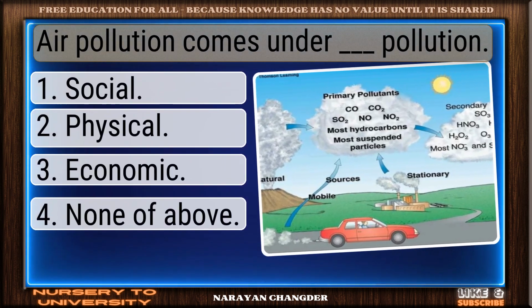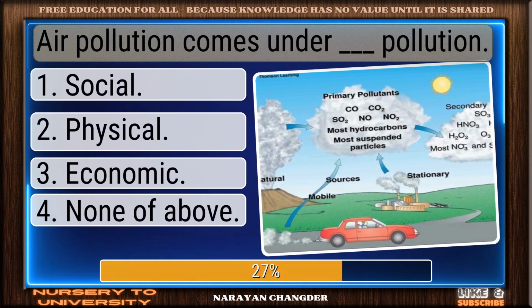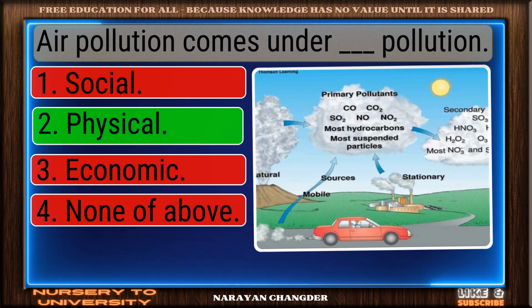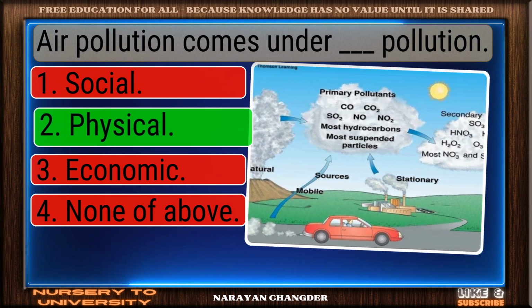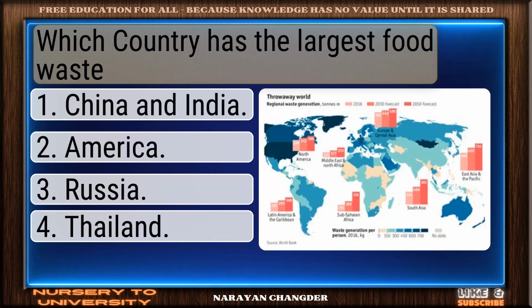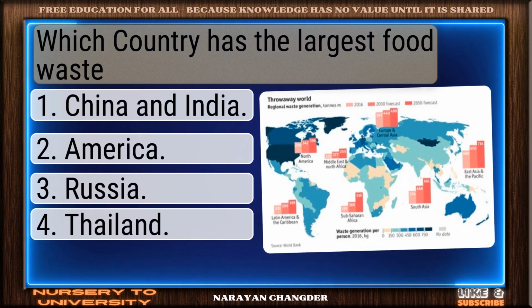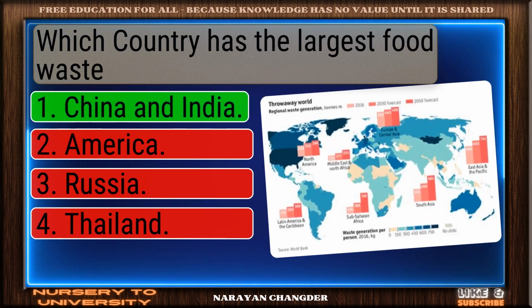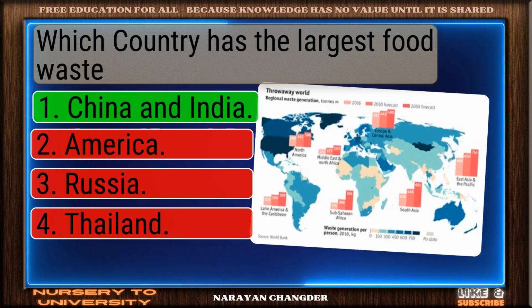Air pollution comes under dash pollution. Correct response. Physical is the most accurate answer. Which country has the largest food waste? Smart move. China and India is an accurate answer.